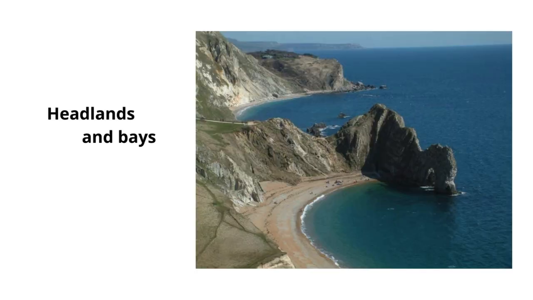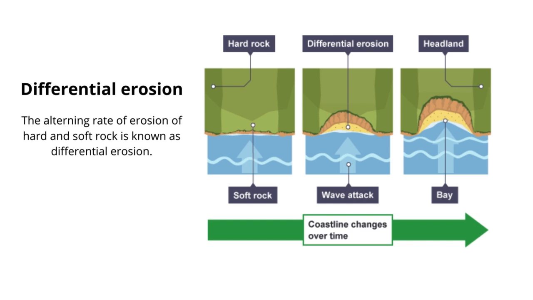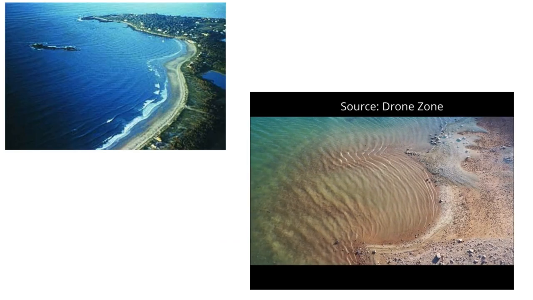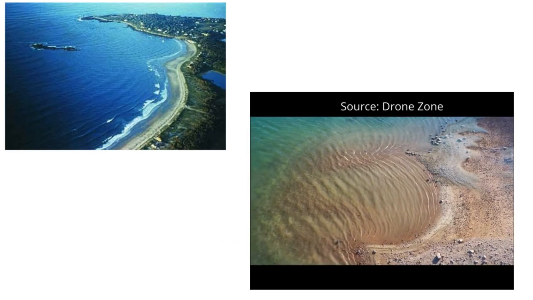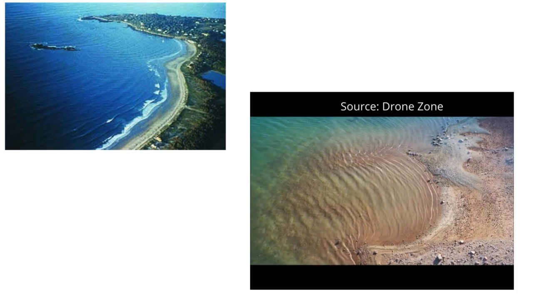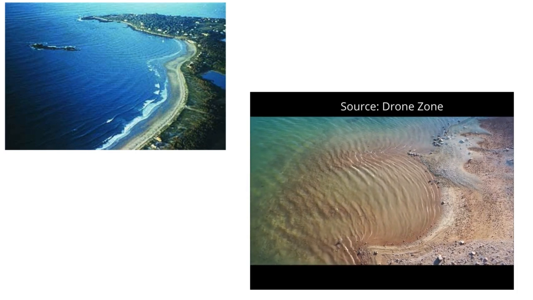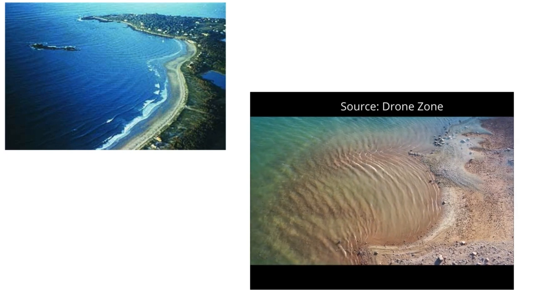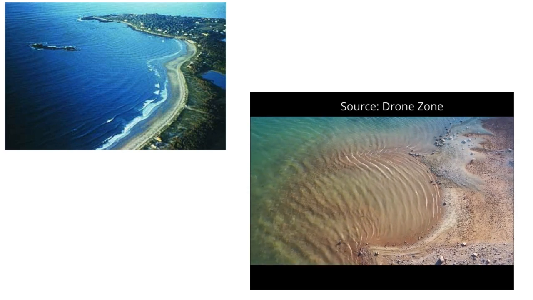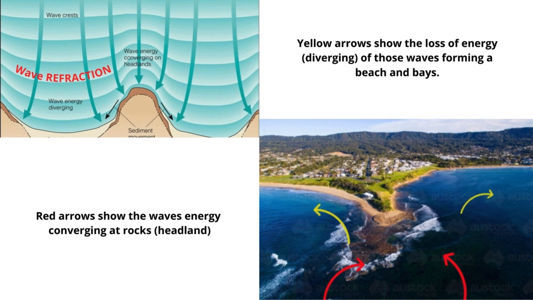Headlands and bays. Alternating layers of hard and soft rock allow the sea, through wave attack, to erode the soft rock faster, forming a bay but leaving hard rock sticking out, forming a headland. The alternating rate of erosion of hard and soft rock is known as differential erosion. As the bay develops, a process named wave refraction will occur around the headlands, changing the way that waves attack and increasing erosion. However, away from headlands, the energy of waves will be lost, leading to the development of a bay.